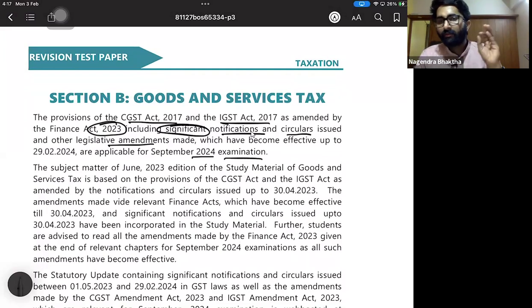But don't worry, even for the 2025 examination, the amendments which are applicable are the same amendments which were applicable for September also. So that we are going to discuss now, and wherever changes are applicable, I will tell you.